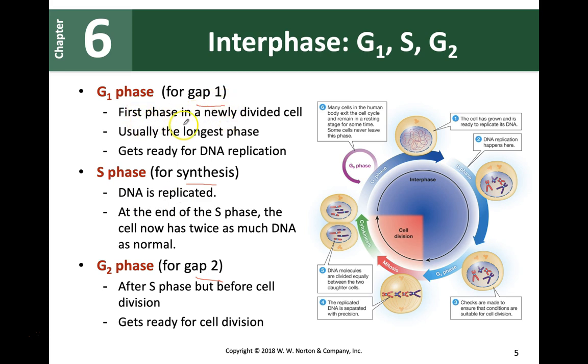So this is the first phase after the cell divides. So this is a newborn cell, and it goes through the G1 phase. This is the longest phase. So it's now getting ready for the DNA to replicate. So it's the phase when all the material will be collected, all the raw material that is required for synthesis of DNA and other stuff in the cell, all that will be collected, okay?